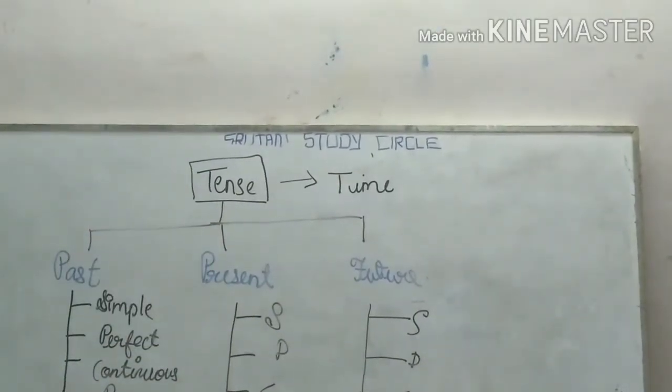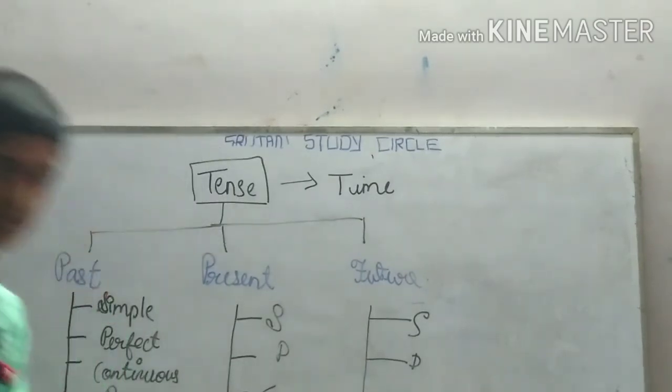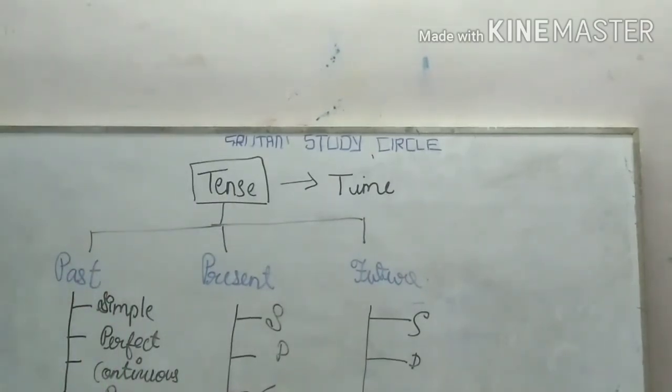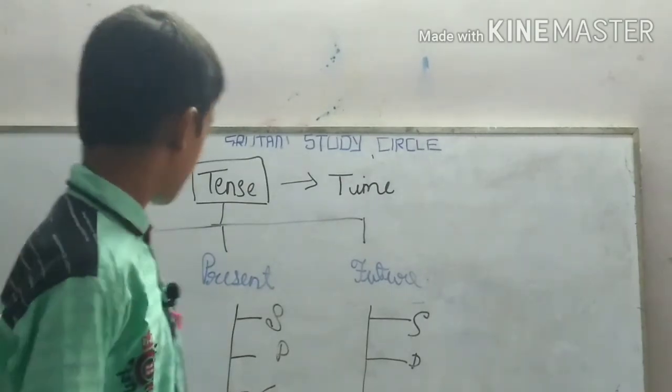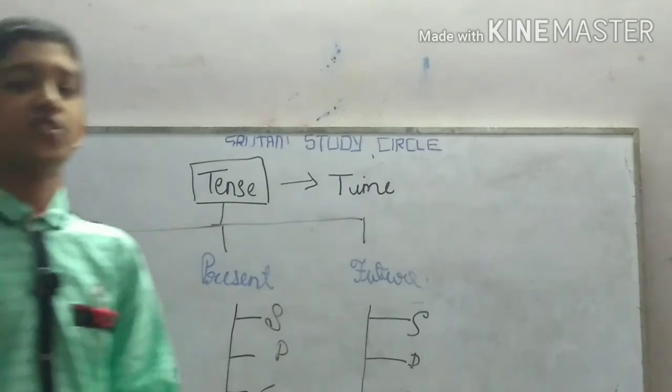So now let us learn about simple tenses. In this video I am going to explain the simple tenses in the digital form. So let us go into our screen. Now what is simple past tense?